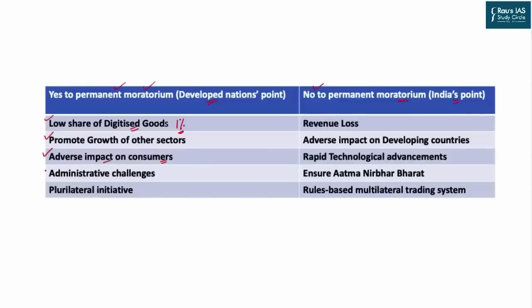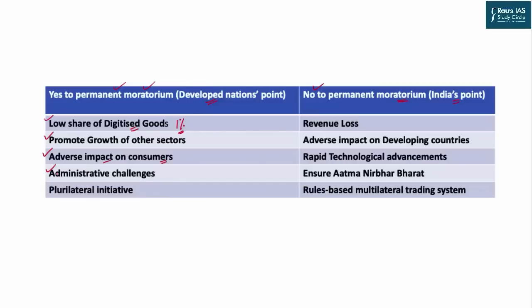Then we have the issue of administrative challenges. So, the international transactions of e-commerce are very hard to identify. It is very hard to identify who has ordered, when, where and how. And given the millions of transactions, it is hard for the administrative agencies, the tax collecting authorities, to get the exact value of transaction in their collection.